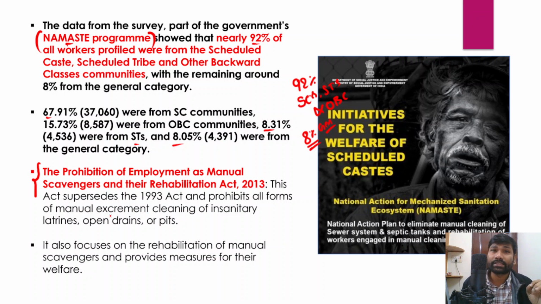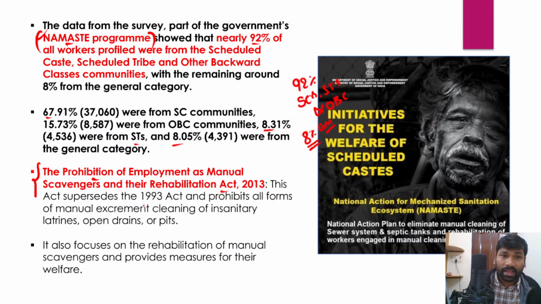It is against the principle of equality and the principle of dignity. So in order to protect the dignity of every individual, the Union government has brought in a program called Namaste, and also it has already brought in a legislation called the Prohibition of Employment as Manual Scavengers and their Rehabilitation Act of 2013.